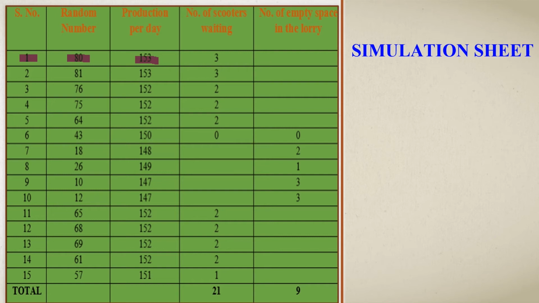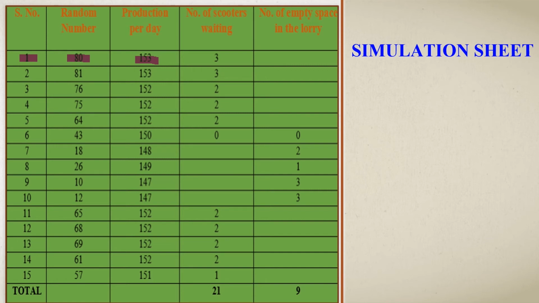On the second day, the random number assigned is 81. 81 also lies in the 80 to 91 class interval. And the production per day is also 153 and the number of scooters waiting is 3 itself.